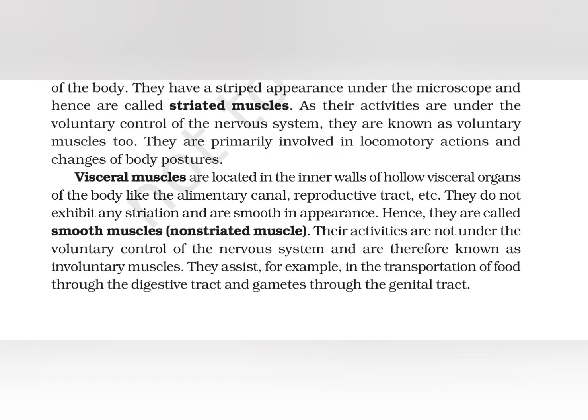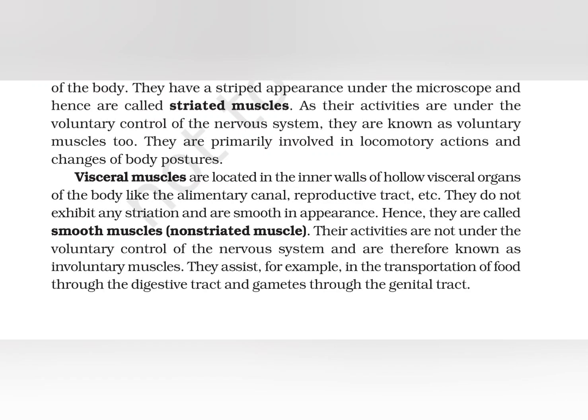Visceral muscles are located in the inner walls of hollow visceral organs of the body like the alimentary canal, reproductive tract, etc. They do not exhibit any striation and are smooth in appearance, hence they are called smooth muscles or non-striated muscle. Their activities are not under the voluntary control of the nervous system and are therefore known as involuntary muscles.